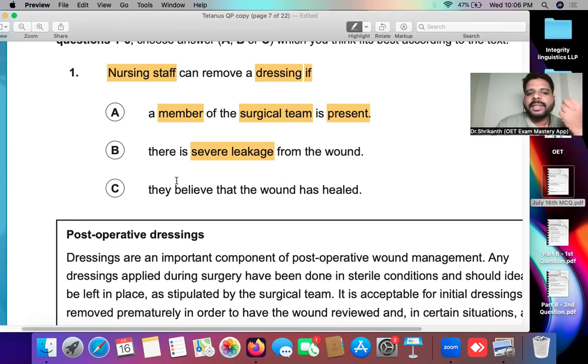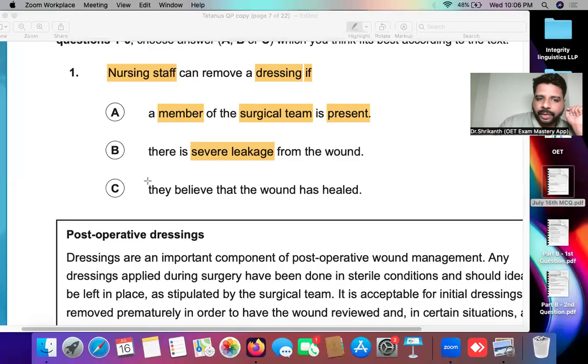Answer option C. They believe that the wound has healed. Now you tell me, who is this they referring to? Very quickly, everyone type in the chat box. Who is they over here? Because these types of reference words are very important. I'll give you 10 seconds. Everyone, who is they over here? Okay, very good. Sindhu has written staff, right? Very good. So the staff over here. Yeah, very good. Nurse.